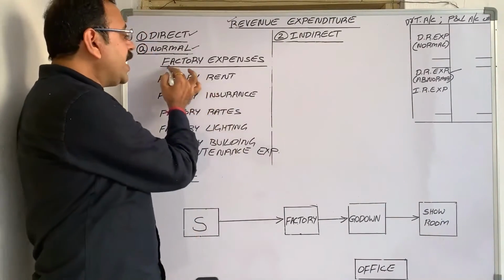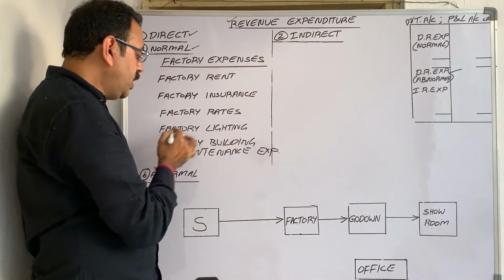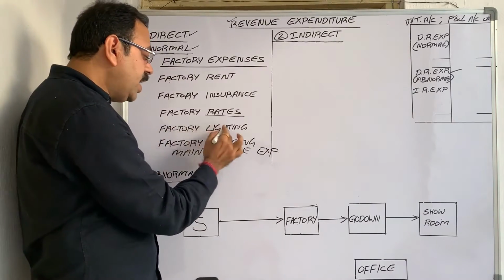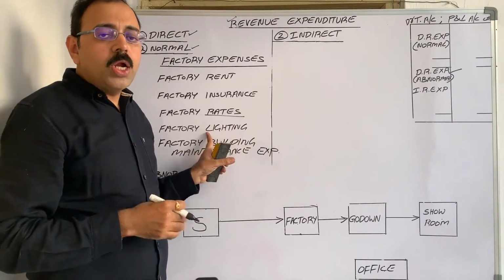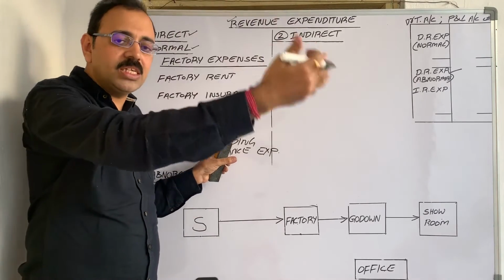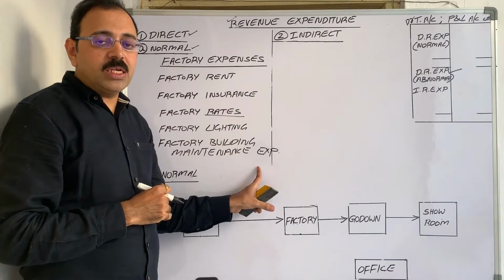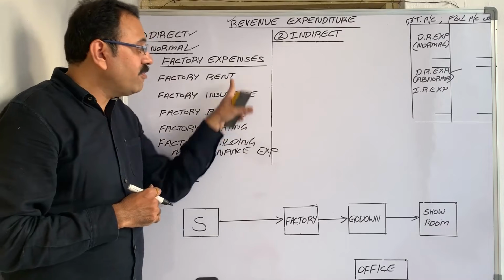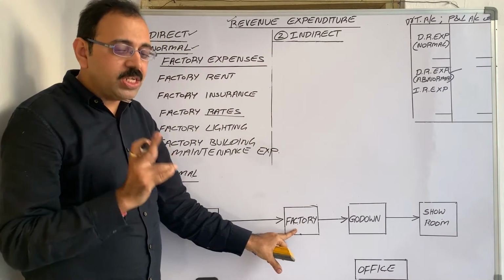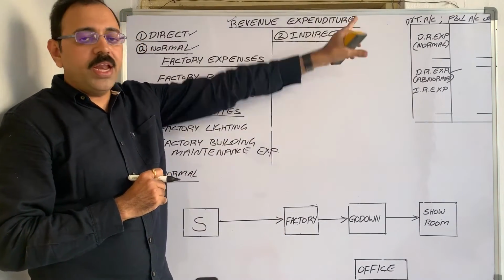Next, if any factory expenses are given, like factory rent, factory insurance, factory rates. Rates means what? Taxes. Factory lighting. Factory lighting means what? To use bulbs, fans in factory building, we spend some electricity charges to government. Then factory building maintenance expenses. All these are known as factory expenses. So factory related expenses are manufacturing related expenses, direct expenses. So we have to debit it to trading account.